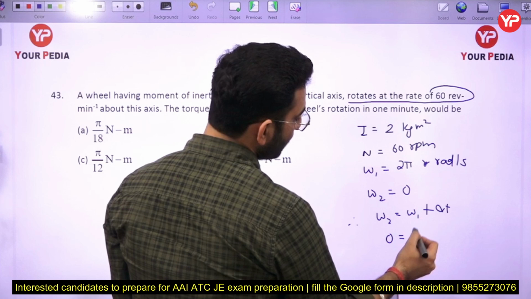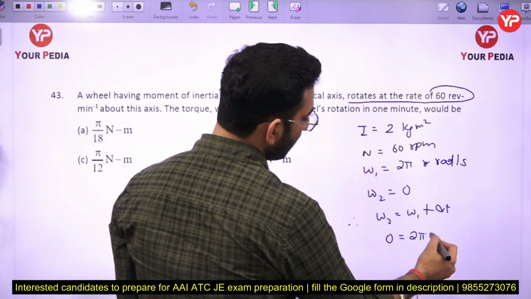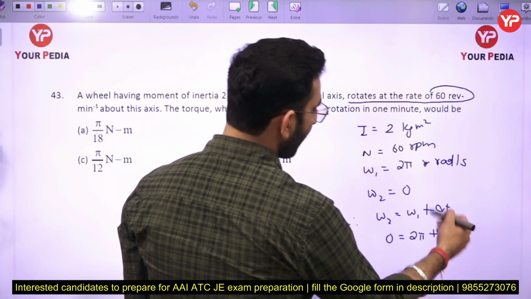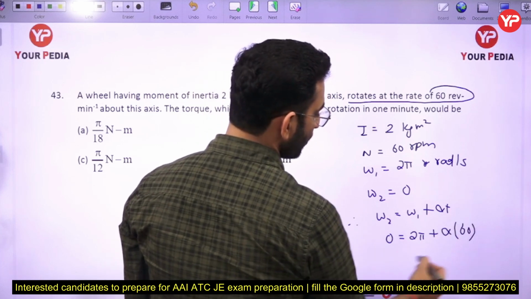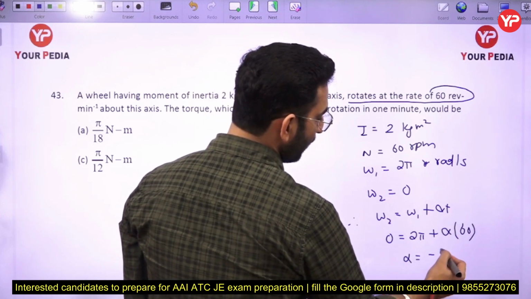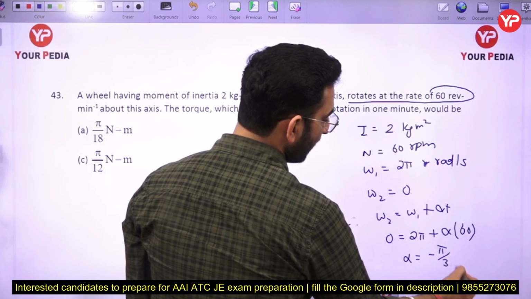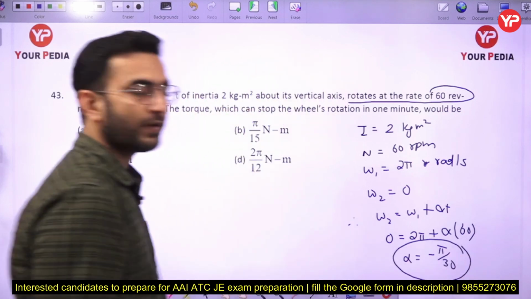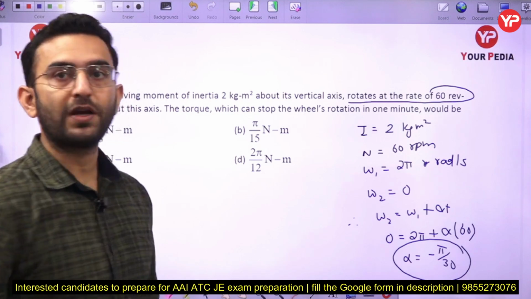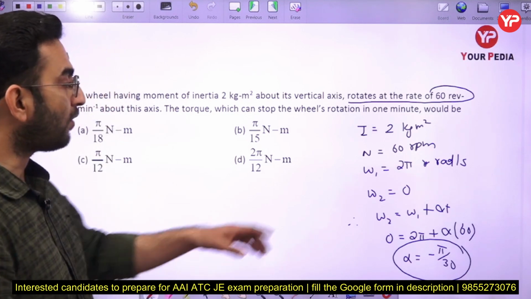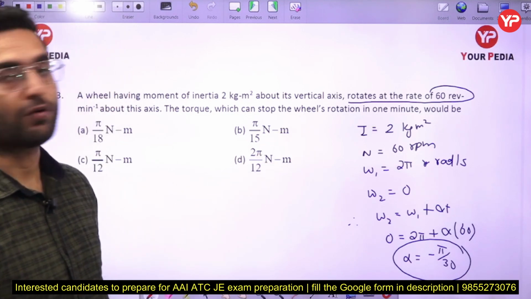Omega 2 is equal to 0, omega 1 is 2 pi here, alpha we have to calculate, t is 60 seconds here. So I can write alpha is going to be equal to minus pi by 30 radian per second square. So this much angular acceleration has to be applied by the torque on the disc to stop the wheel rotation here.